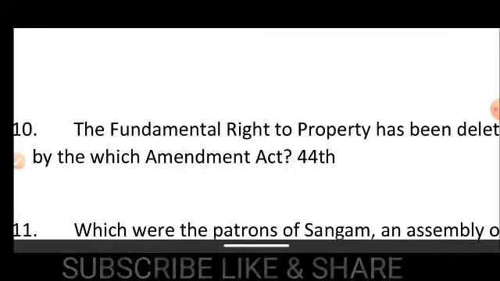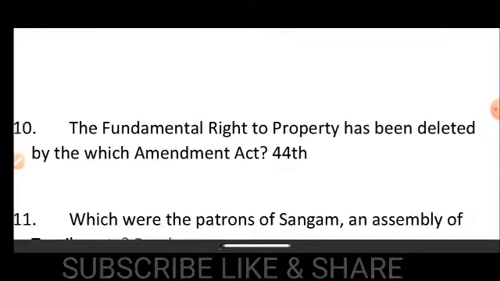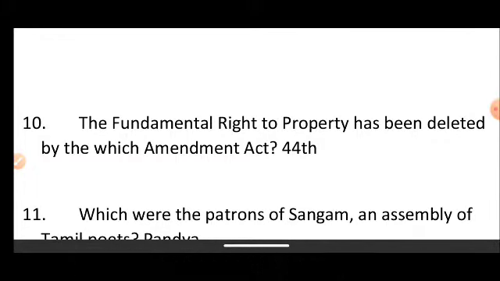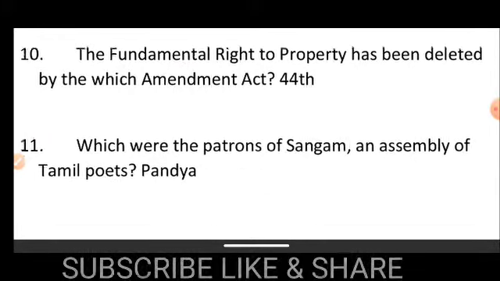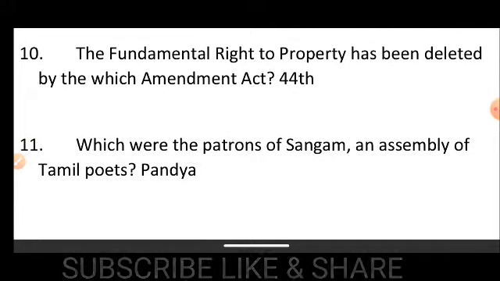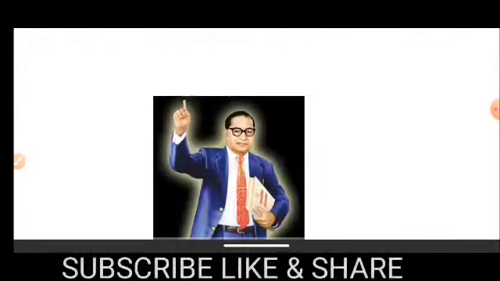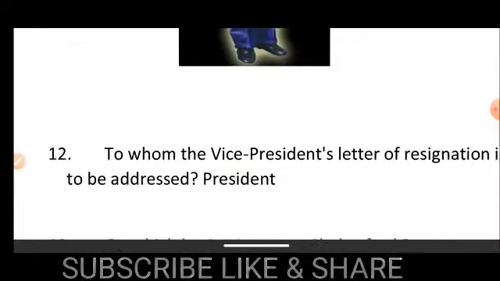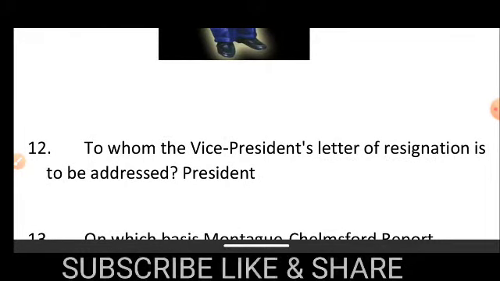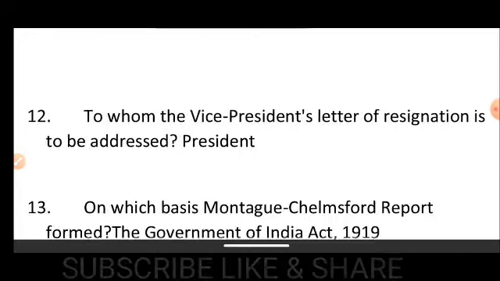Number 10, the fundamental right to property has been deleted by which amendment act? By the 44th Amendment Act. Number 11, which were the patrons of Sangam, an assembly of Tamil poets? That is Pandya. Number 12, to whom is the Vice President's letter of resignation addressed? To the President.